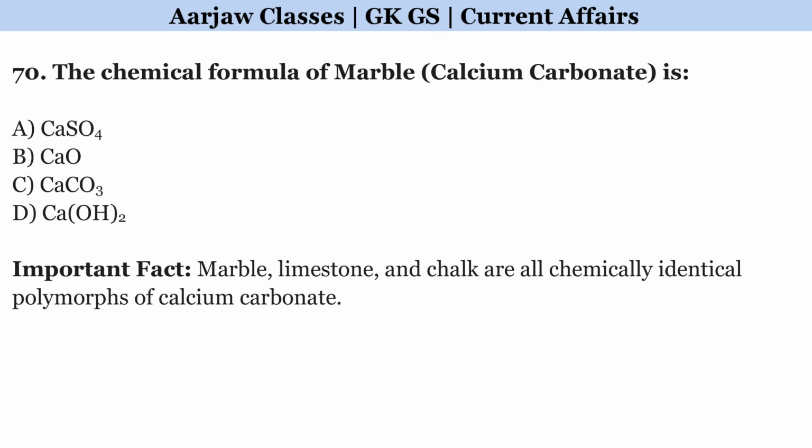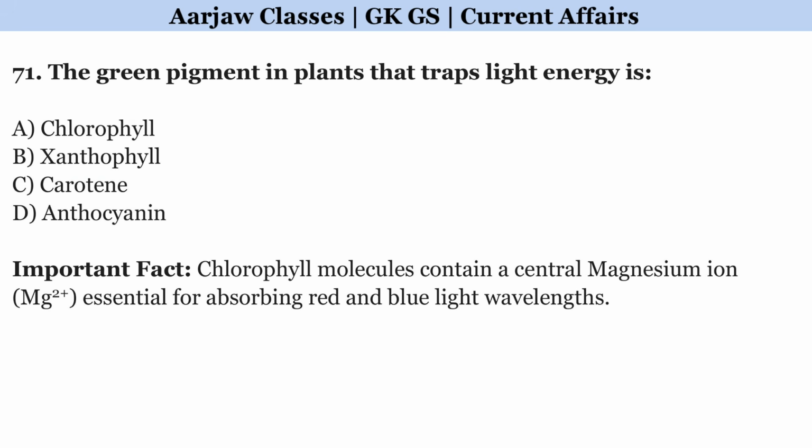The chemical formula of marble is? Correct option is C, CaCO3. The green pigment in plants that traps light energy is? Right option is A, chlorophyll.